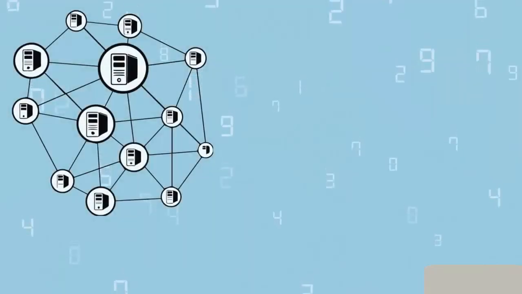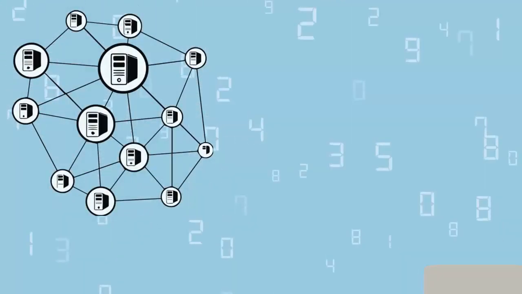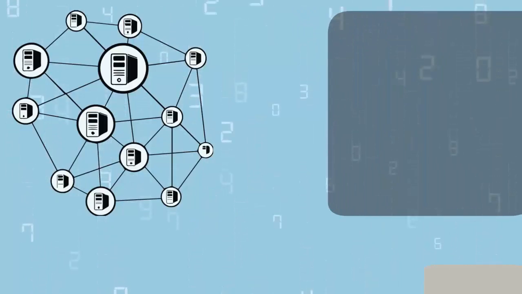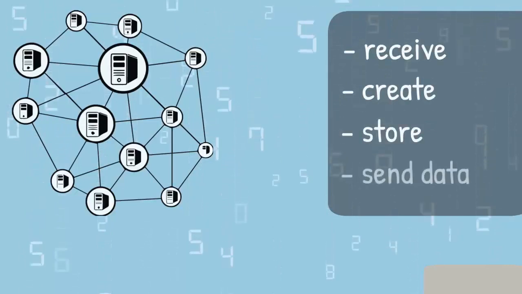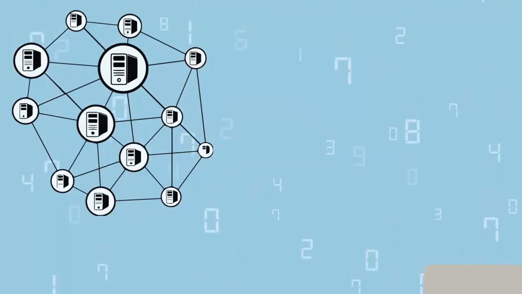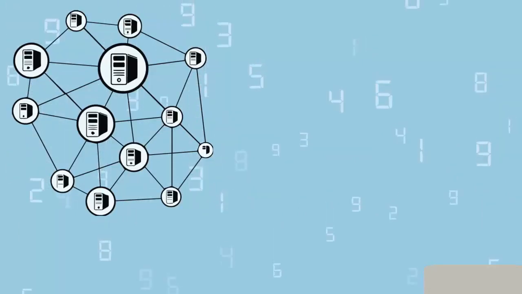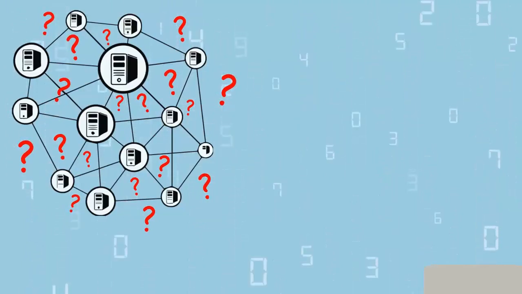To simplify, think of it in the following way. In the image we traditionally use to depict a blockchain, every single computer is a separate node. They are all connected and can receive, create, store, and send data to each other. In the context of the Byzantine fault tolerance algorithm, the important concept to grasp is that these mining nodes start from the assumption that nobody else on the network can be trusted.